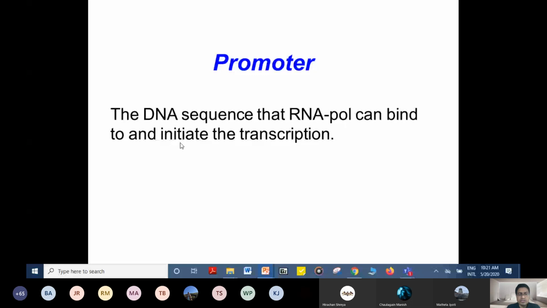There are two types of promoter, prokaryotic and eukaryotic. We will study the TATA box, the -35 sequence, and the CAAT box. Promoter is the DNA sequence that RNA polymerase can bind to and initiate the transcription.